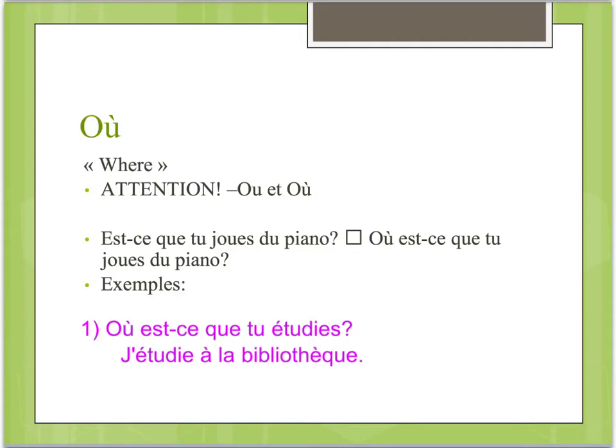In my answer, I'm specifying where I study, which is exactly what the question asked. So, I study at the library. J'étudie à la bibliothèque. Numéro 2. Où est-ce que tu aimes dîner? Pause now to answer the question. I'm going to answer, j'aime dîner au restaurant.